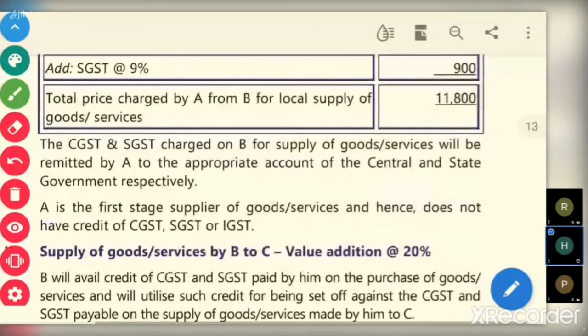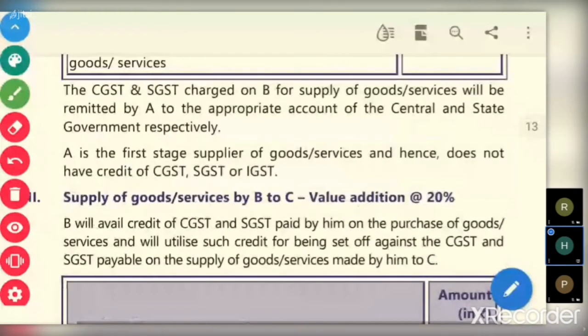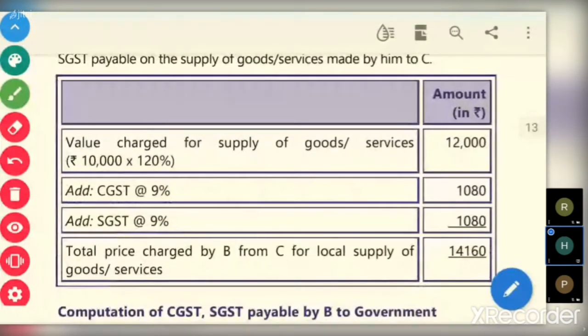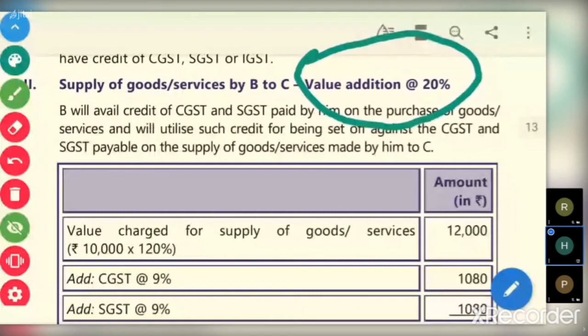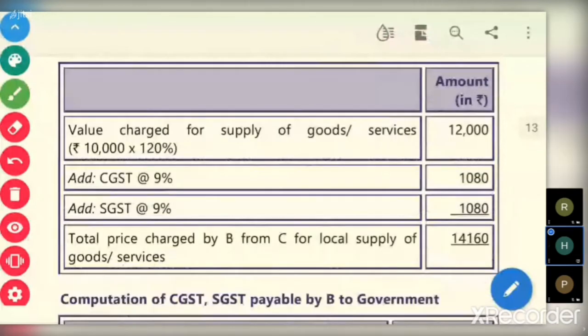Okay, now in this example, B has made value addition of 20%. Now value charged for supply of goods and services, that is 10,000 plus 20%, or 10,000 into 120%, that is 12,000, excluding taxes. So 10,000 is the value at which he purchased. Purchase cost is 10,000 for B.